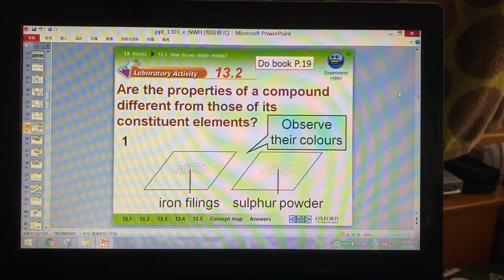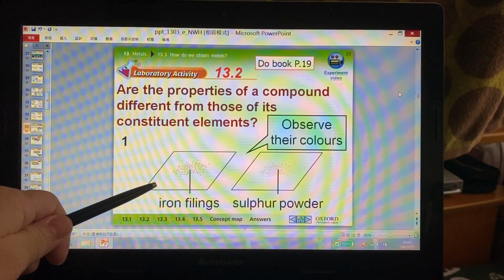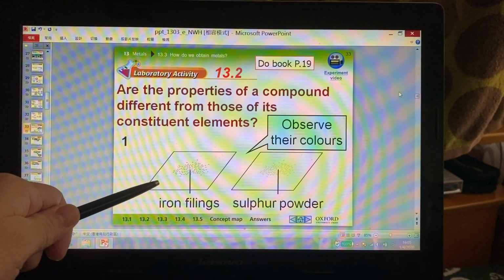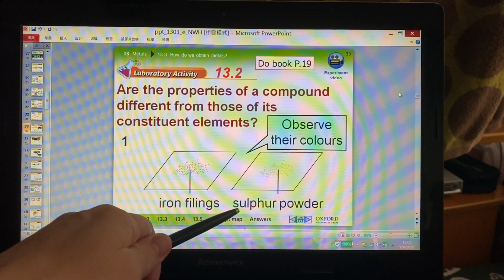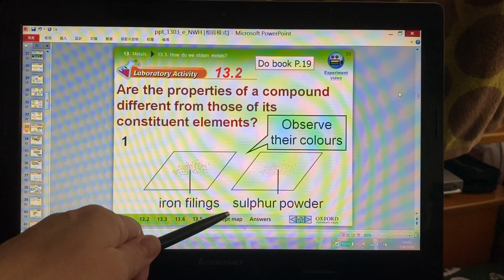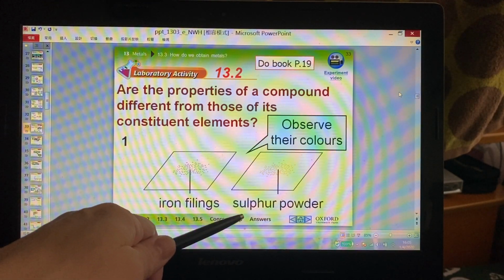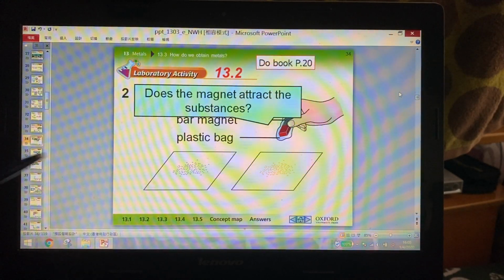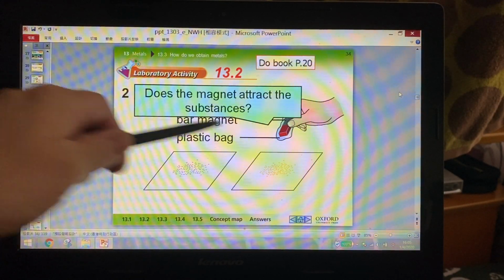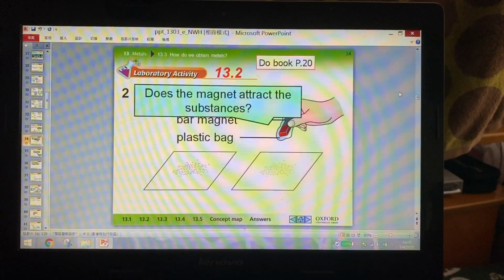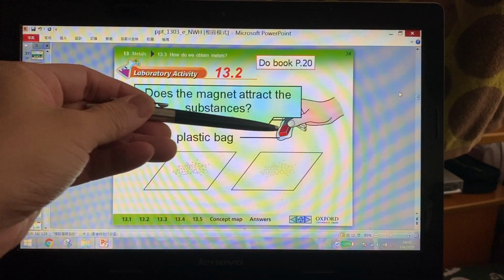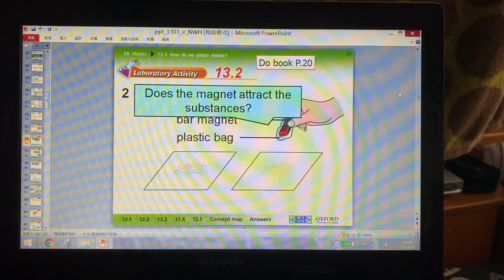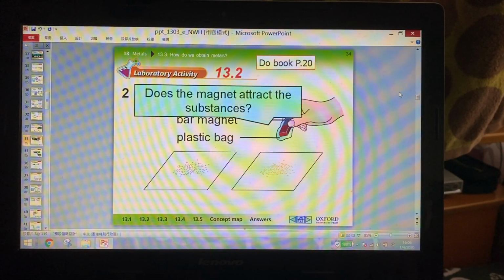Okay, the experiment is about this. This is iron filings. This is an element, very pure, just iron. This is sulfur powder. Sulfur is an element. Sulfur is very pure, very simple. And then we take a look at the properties. We use a magnet to attract the substance. Yes, you know that. The magnet can attract iron, but the magnet cannot attract sulfur.